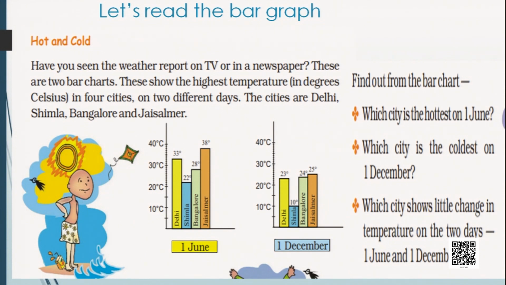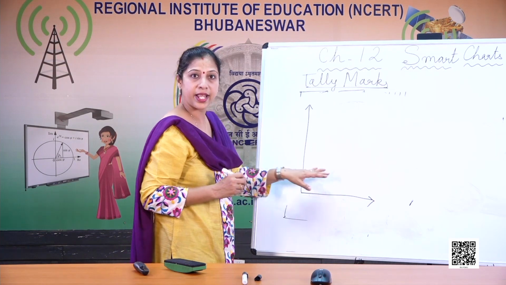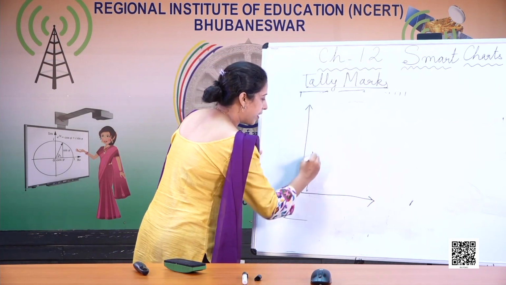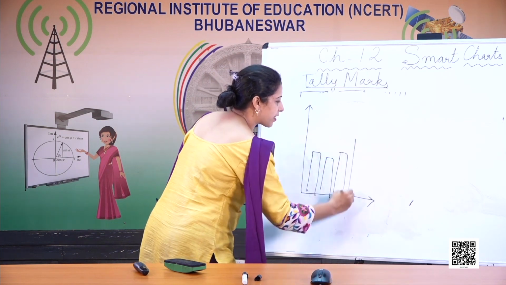Let's read the graph. Let's see how the bar chart is represented. Here in this bar chart, the cities are Delhi, then Shimla and Bangalore. These are the 4 cities: Delhi, Shimla, Bangalore and Jaisalmer.